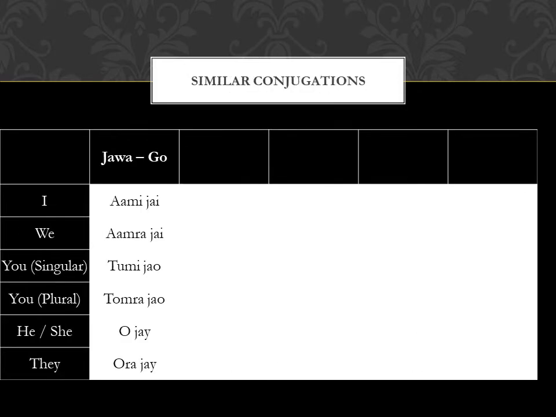So, jawa. To make the conjugations, we will subtract the wa ending from jawa, and for the first person, we will add e. For the second person, we will add o, and for the third person, we will add I. So it becomes ami jai, amra jai. For the second person, it's tumi jao, tomra jao, and for the third person, it is o jai, ora jai.